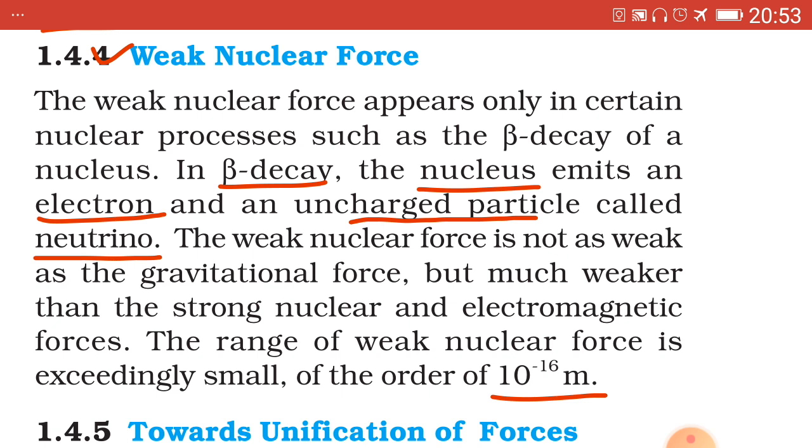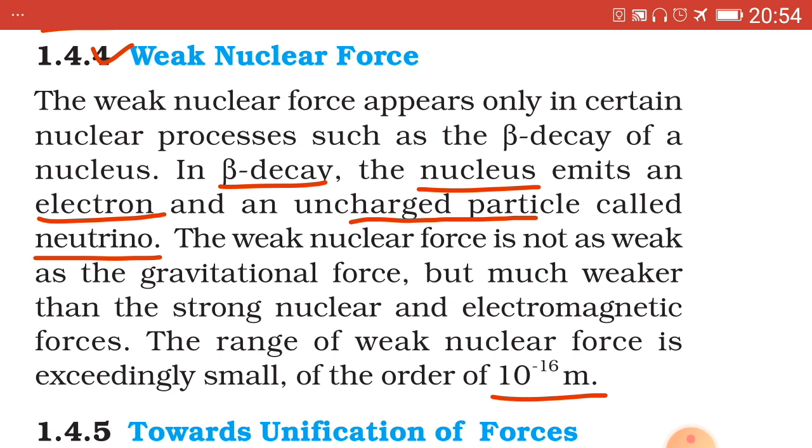Its range is very small, of the order of 10 raised to minus 16 meter, whereas the nuclear radius is of the order of 10 raised to minus 15 meter approximately.